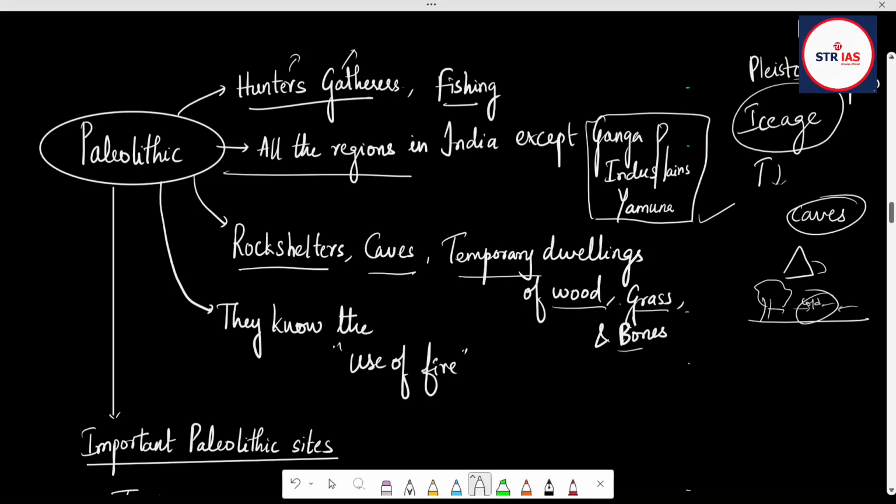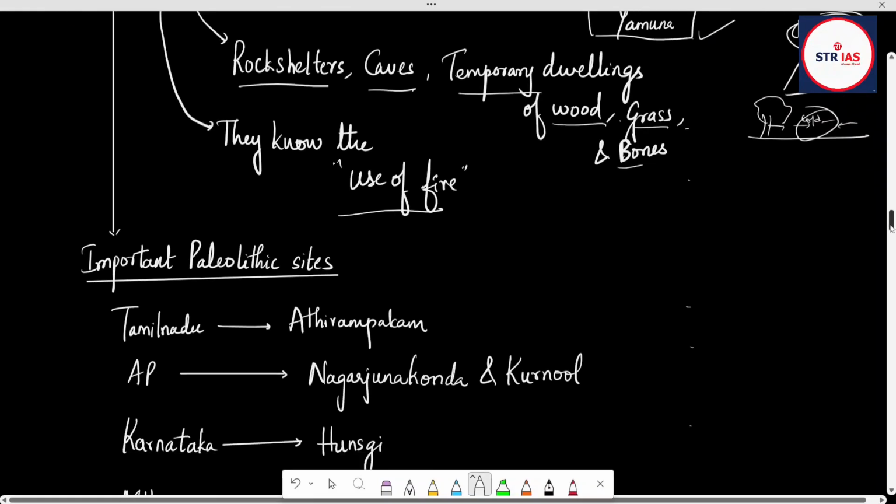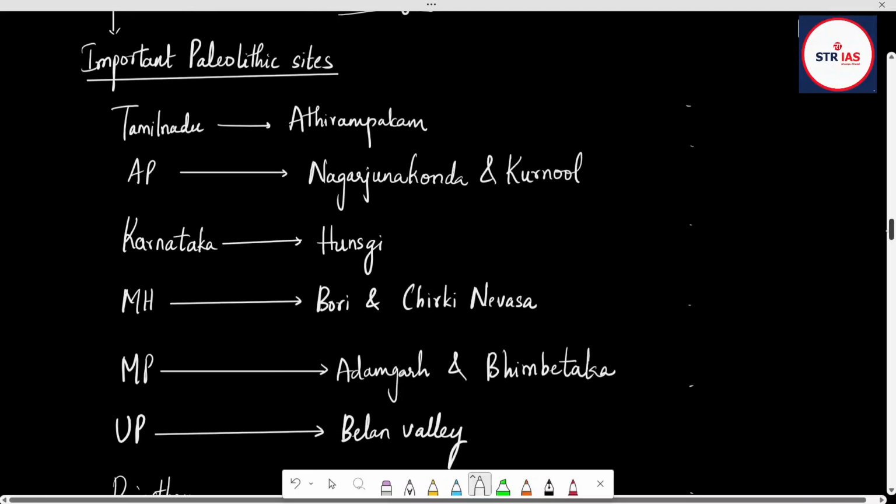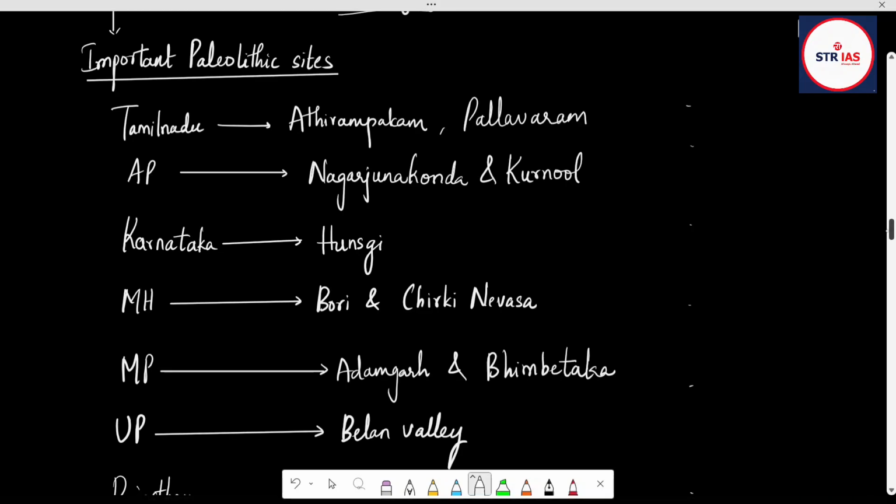So they knew the usage of fire. Also, the important Paleolithic sites: I said Tamil Nadu, Athirampakkam and also Pallavaram, the place where Robert Bruce Foote found the first Paleolithic tools. Then in AP, Nagarjunakonda and Kurnool are famous. Karnataka, Hunsgi; Maharashtra, Bori near Pune, and Chirki-Nevasa.